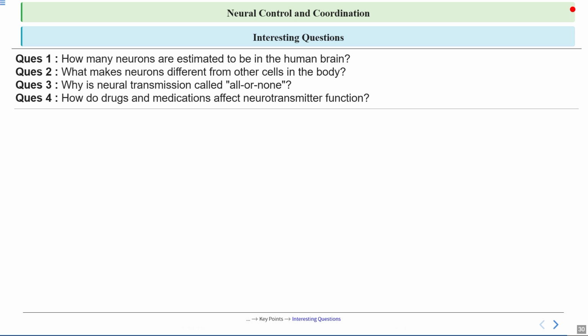So these are some interesting questions for you to solve, so that you can check the concepts, or we can say you can check your understanding of this chapter. You can take a screenshot of it and solve it later.